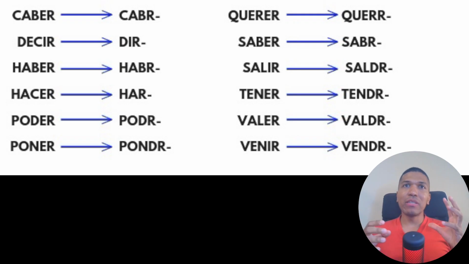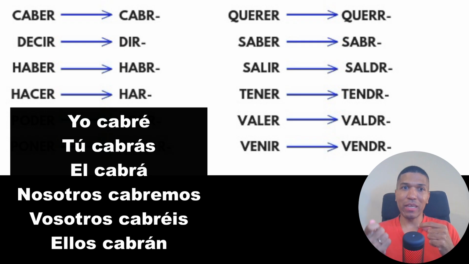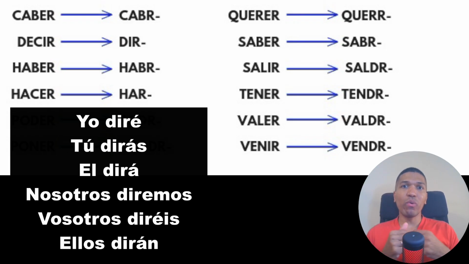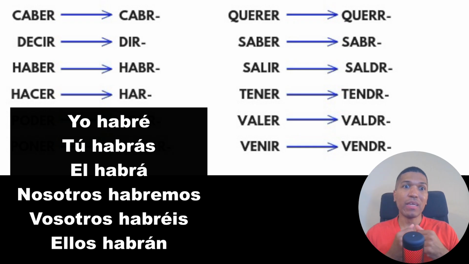But if you notice, they use the same ending, I mean the ending of the future that we saw some minutes ago. But before the ending, we need to add some letters. For example, caber, cabré. Caberé is not correct. Cabré, cabrás, cabremos. Decir, we add the letter r, deciré is not correct. It's a big mistake. You need to say diré, dirás, diremos, diréis, and so on. Haber, we add the r, habré, habrás, and so on. So haberé, caberé, and deciré are not correct, guys.